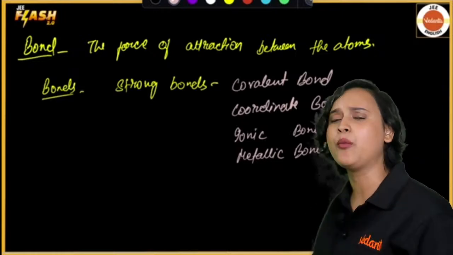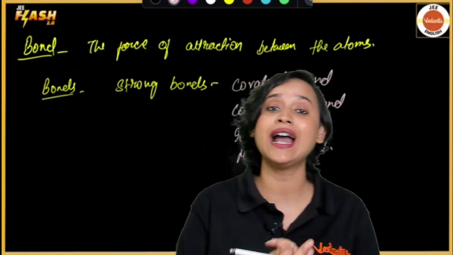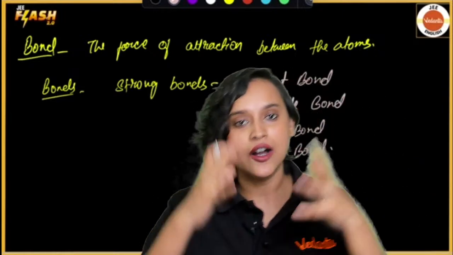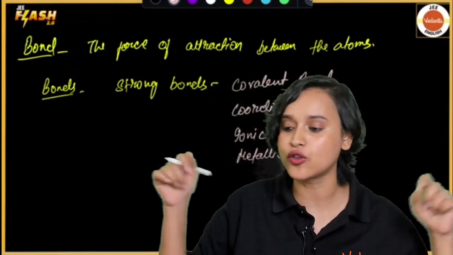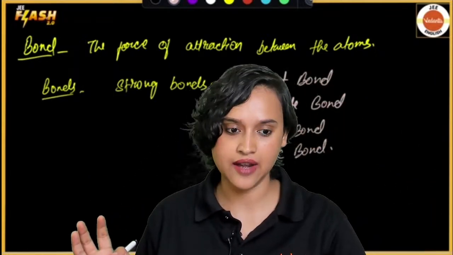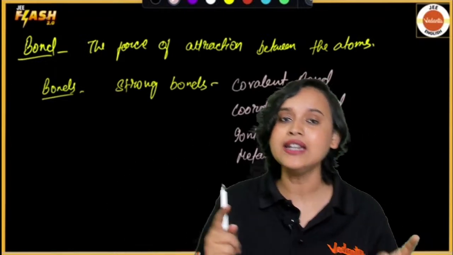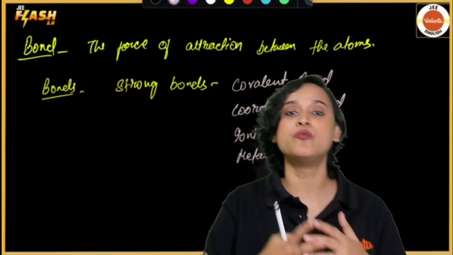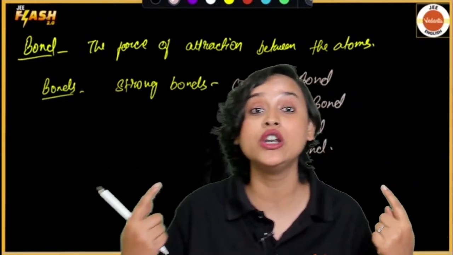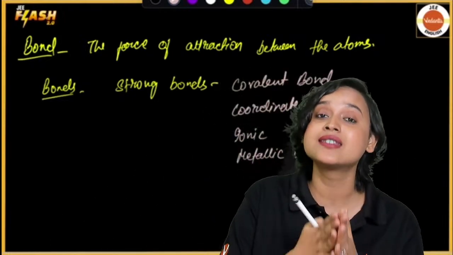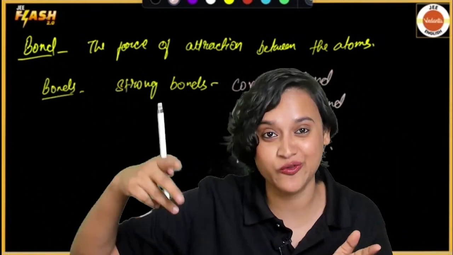And then in the weak bonds, we will read about hydrogen bond and van der Waals forces. Of course, we will read them in detail, so right now I am not getting into the detail. After formation of bond, you get a molecule. And there are several molecular formation theories.